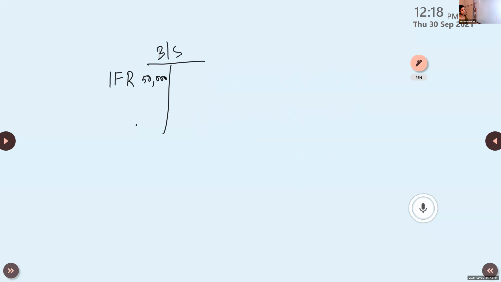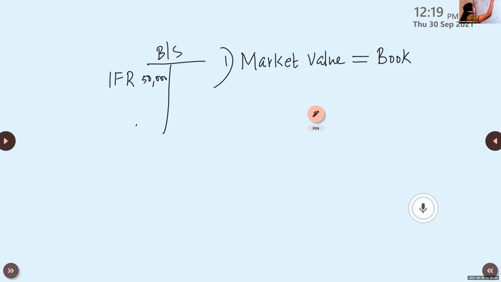The first case is the market value. Market value means the value now. At present, what is the value? Market value is equal to the book value. Book value means the value we have written in the balance sheet.